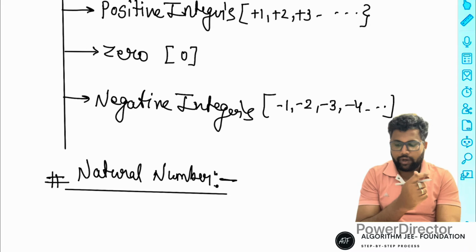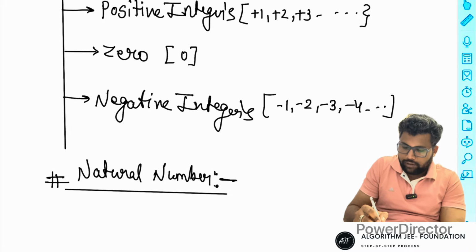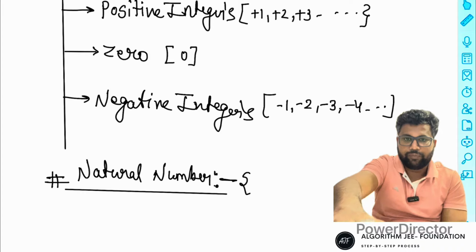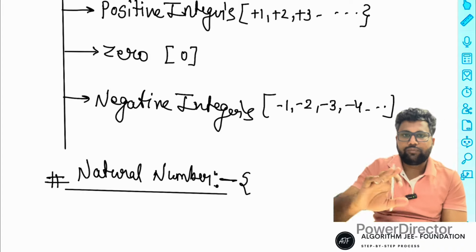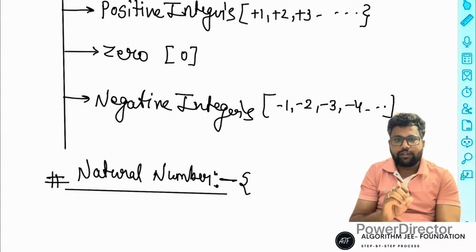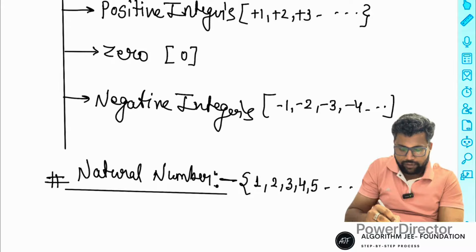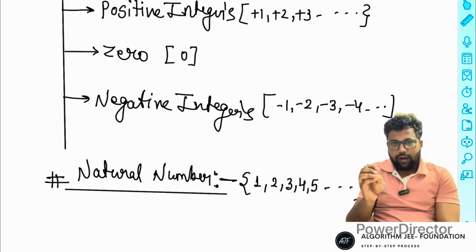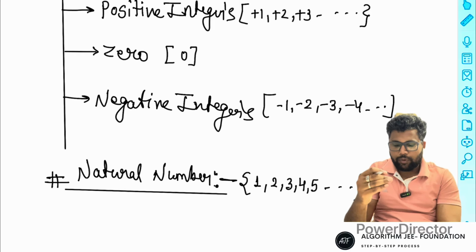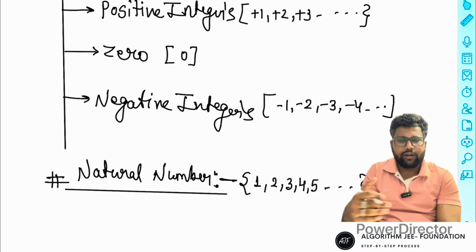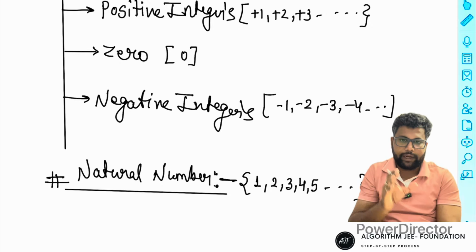Natural numbers start from one: one, two, three, 4, 5, and so on. Anything countable, whether 100 or 200, is finite.